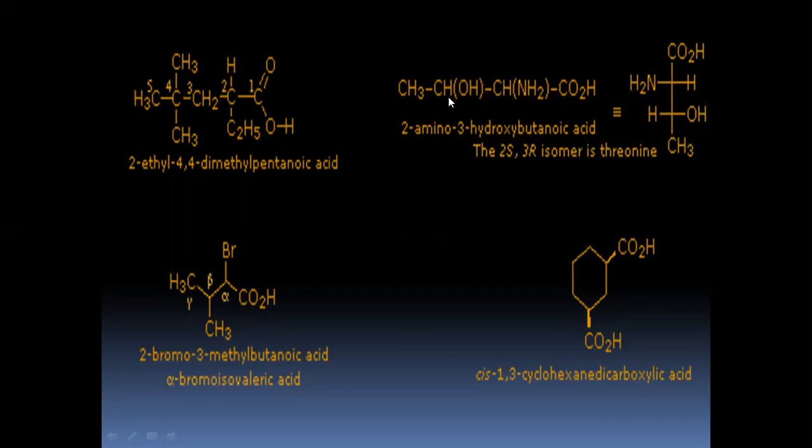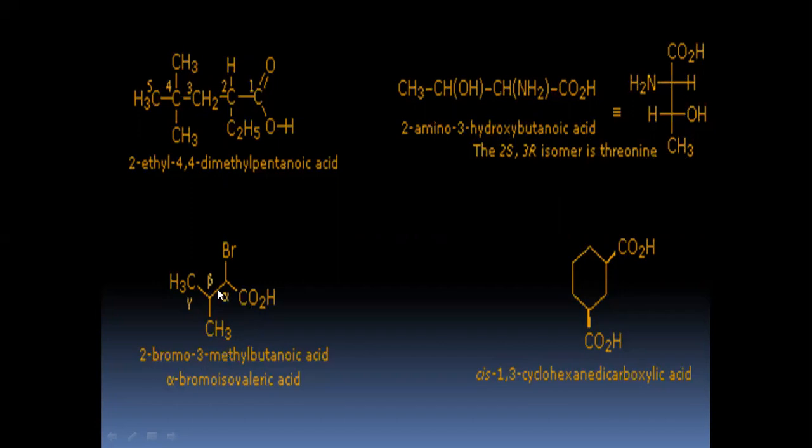Then coming to the other substituents attached, at the second carbon you have an amine group, and to the third carbon you have an OH group. As I said before, if OH is present as a second substituent, it should be named as hydroxy. Therefore, the name is 2-amino 3-hydroxy butanoic acid. Okay, and this 2S3R is an isomeric form, so need not worry about this.